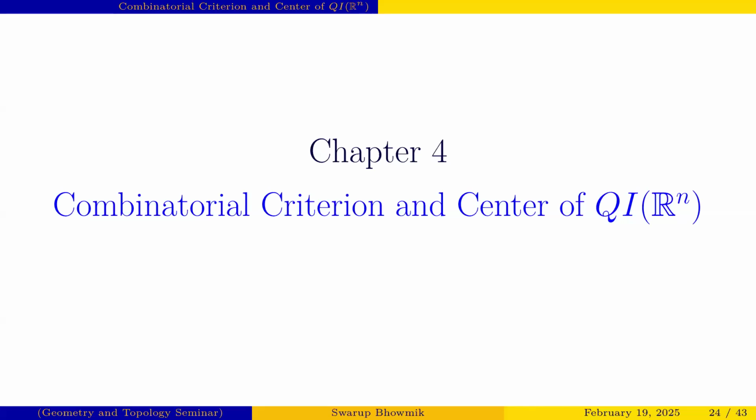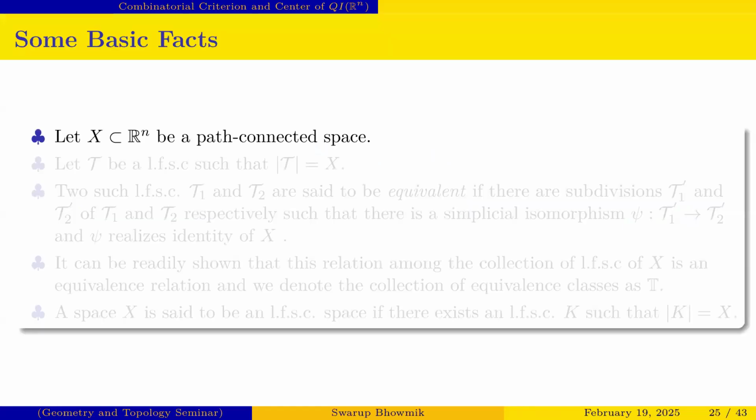The idea is that now we give some combinatorial criterion such that we can find which elements are in the group QIRN, and find the center of the group QIRN. That is the main aim of this chapter, to find the elements of QIRN basically. So these are some basic facts.